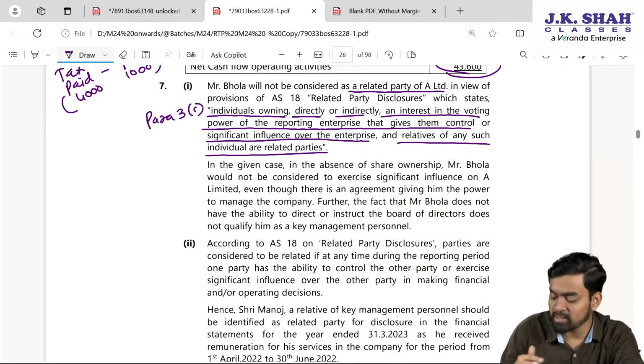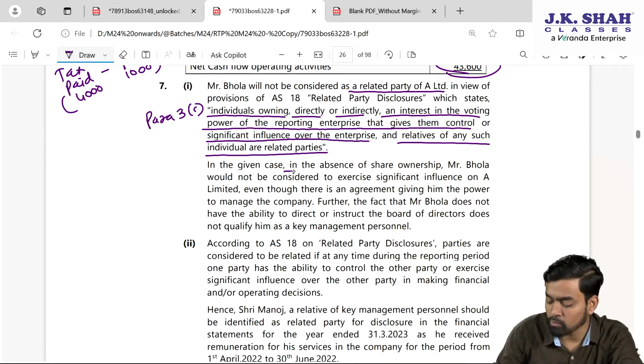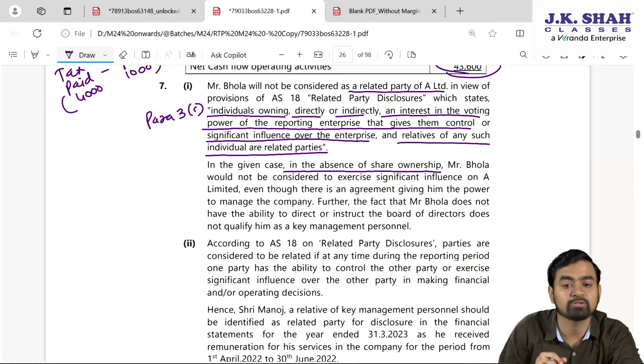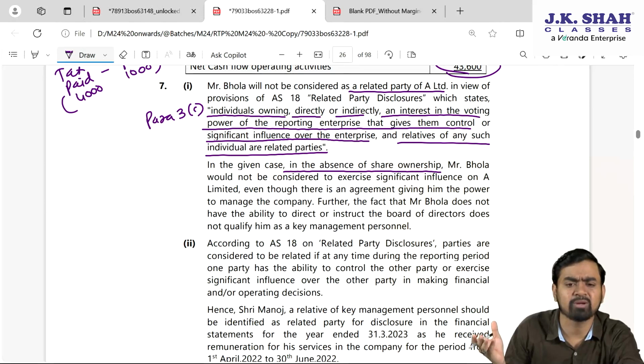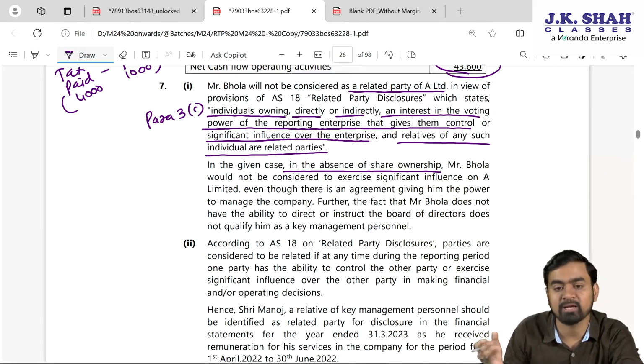In the given case, in the absence of share ownership, Mr. Bola would not be considered to exercise significant influence on A Limited, even though there is an agreement giving him the power to manage the company. That is the day-to-day business activities, my dear students, that anybody can do.